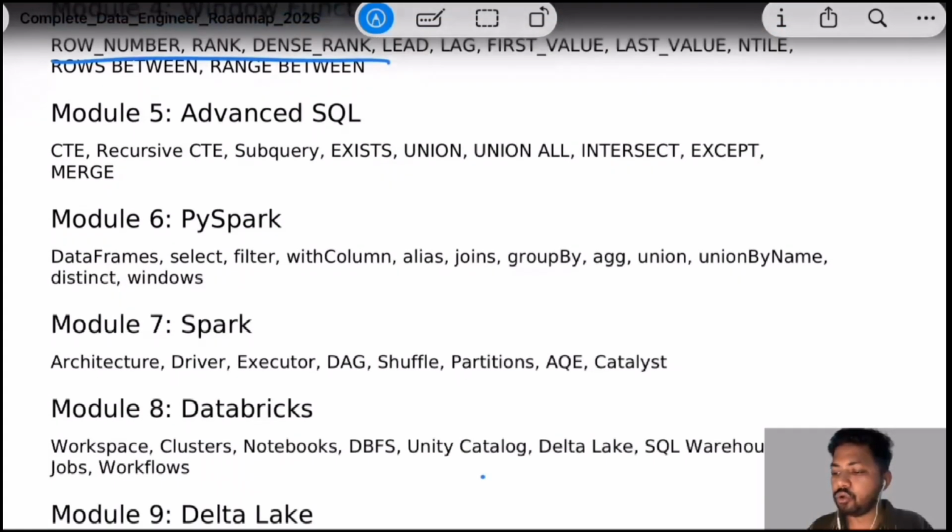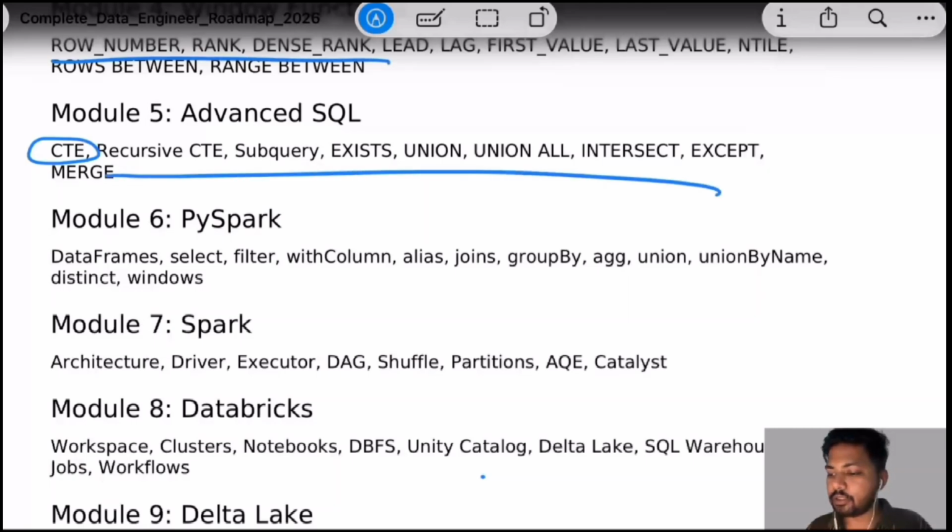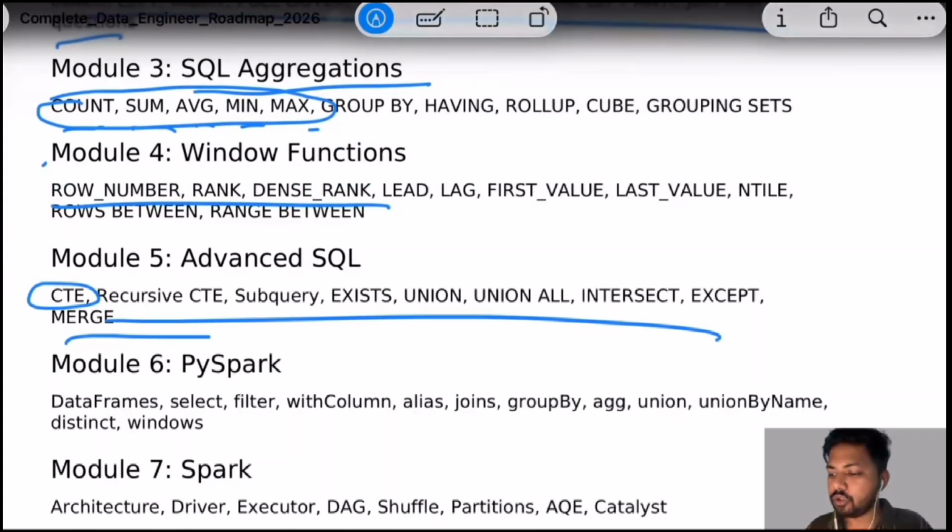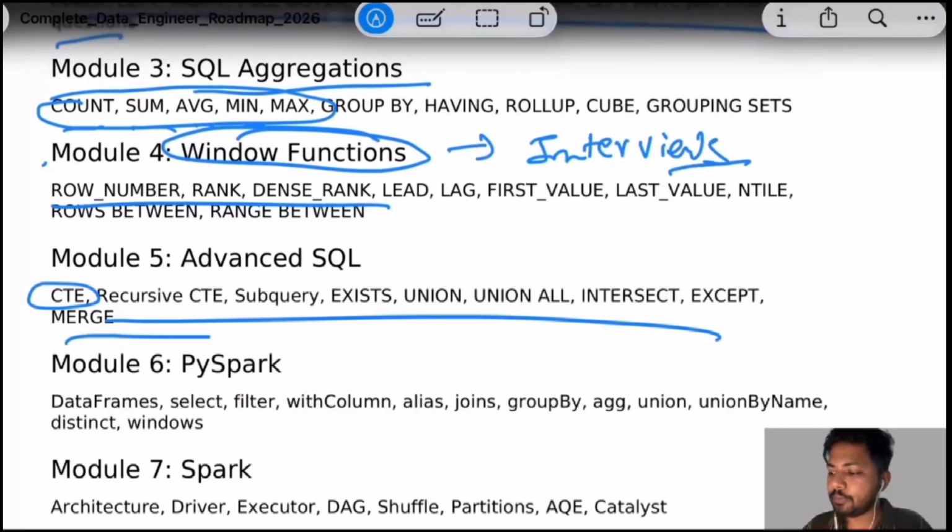Then we can go to advanced SQL, that is common table expressions. We can create something like a function in SQL. Subqueries exist, union and union all, except; all these things come in advanced SQL. Also, window functions come in advanced SQL and are asked in a lot of interviews. This is very important from the aspect of interviews.